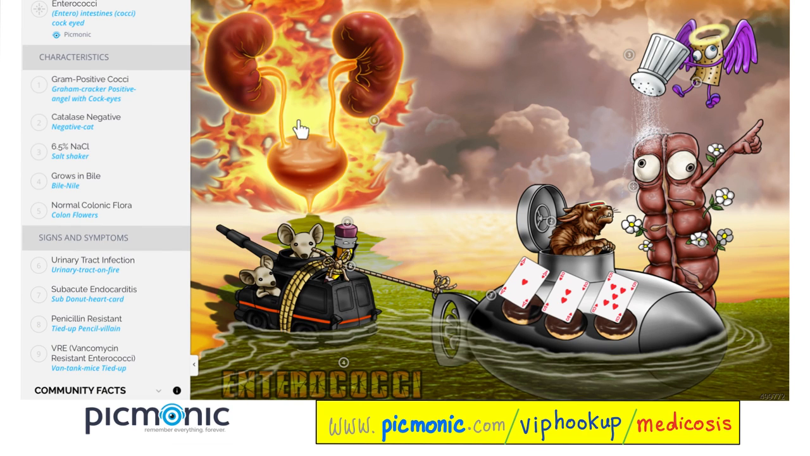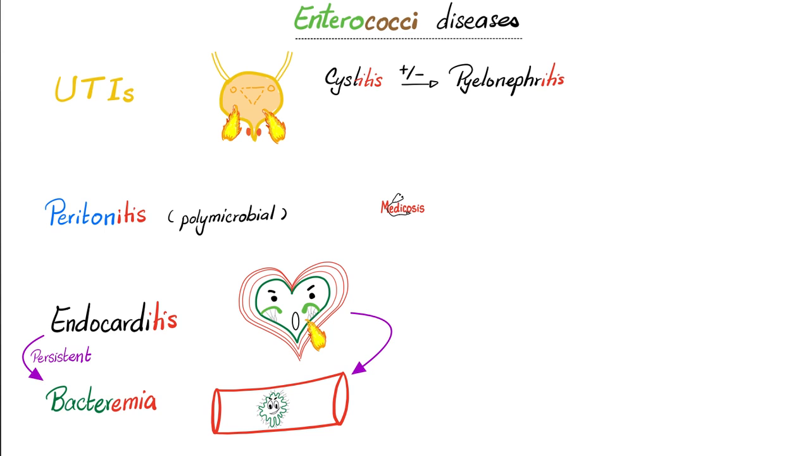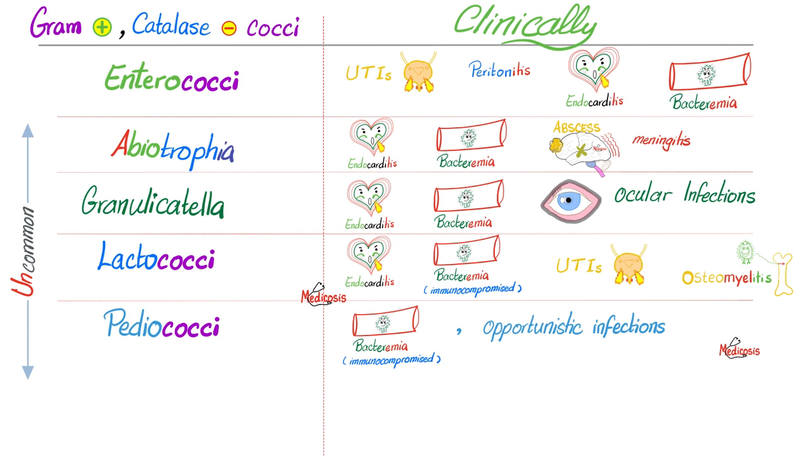They cause urinary tract infections, endocarditis, bacteremia, and peritonitis. These are the diseases caused by enterococci. Please pause and review. So again, enterococci: UTIs, peritonitis, endocarditis, and bacteremia.